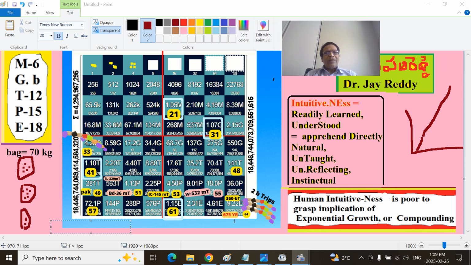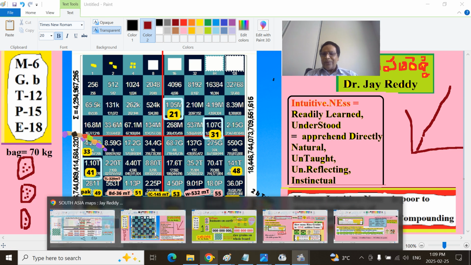By the time you come to the 64th square, how many grains does it have, what is the weightage, and how many grains does the entire chessboard contain, what is the weightage? That's a very, very serious, complex process. And whether it takes 1 bag or 2 bags or 10 bags of rice, or the harvest of 10 hectares of land in the world. 10 hectares means a village, a small farm. How many rice grains does it hold? That is the point. We generally lack the intuitiveness. That is what we are discussing today.